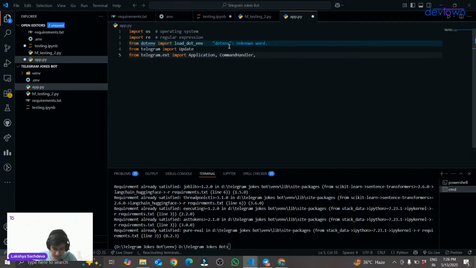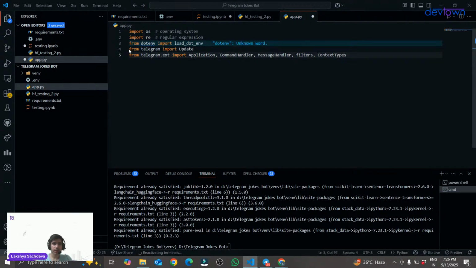The next library that we are going to use is MessageHandler. The next is filters, and the final library that we are going to import from Telegram is ContextTypes. These are the important libraries that we have to import from Telegram.